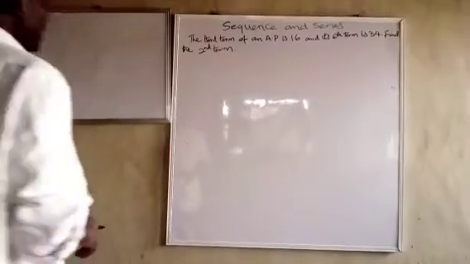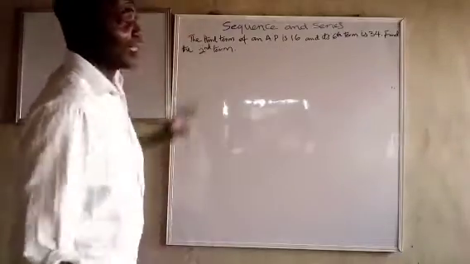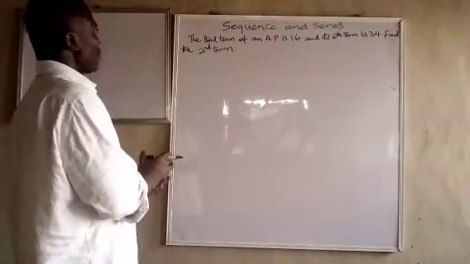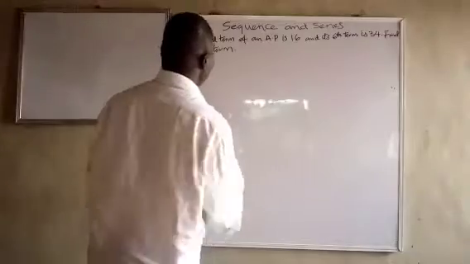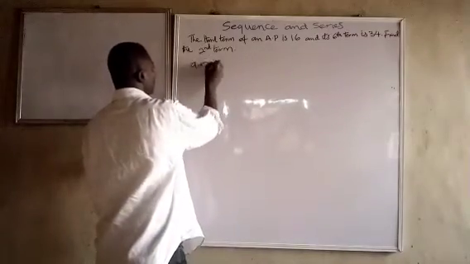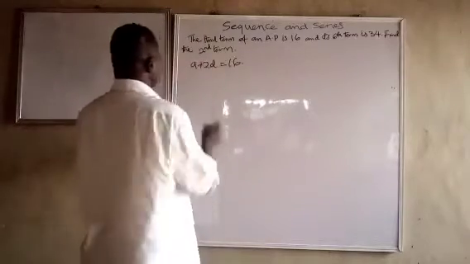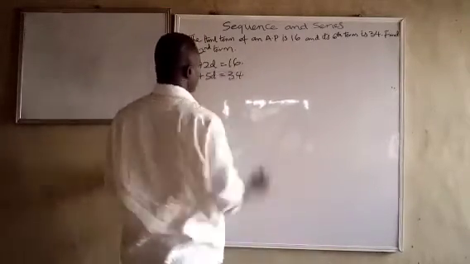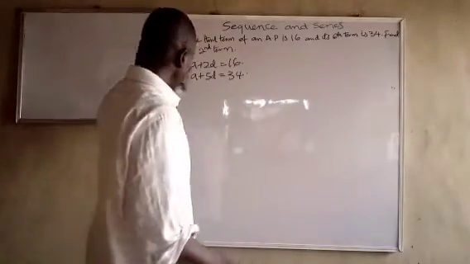Now we are told the third term of an AP is 16 and the sixth term is 34. Find the second term. There, you can do this even swiftly, fast. I will tell you after using the formula to get this one. We are told that the third term of an AP is 16, so we know that A plus 2D is equal to 16. And the sixth term is 34. A plus 5D is equal to 34.